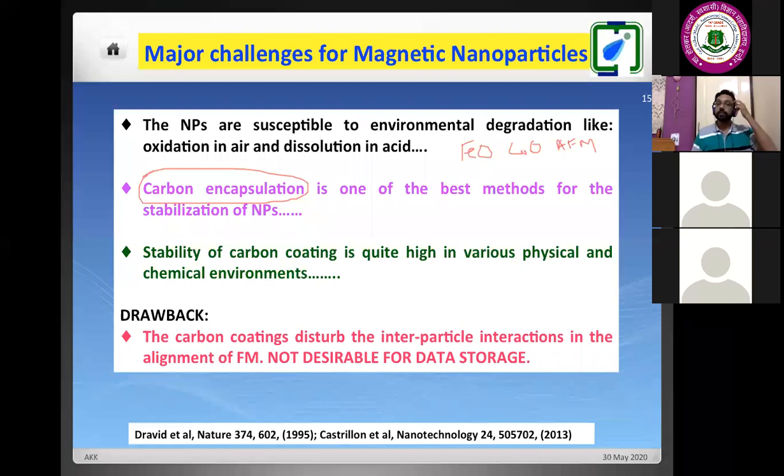Now in this carbon encapsulation, what is the disadvantage? It is not that if I use some materials, it will only give advantages. Simultaneously, there will come some kind of disadvantages also. So this is the disadvantage. If we increase the thickness of the carbon layer, then the ferromagnetic property will be disturbed. If it is disturbing the ferromagnetic properties, then this is not desirable for data storage. So we have to make sure that the thickness is such that it will not disturb the ferromagnetic alignment of the magnetic spin in our single domain.